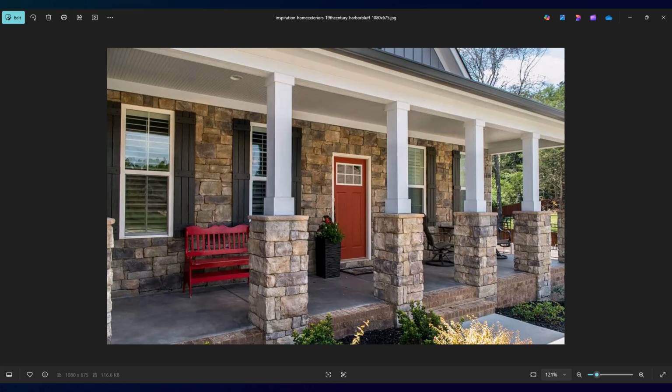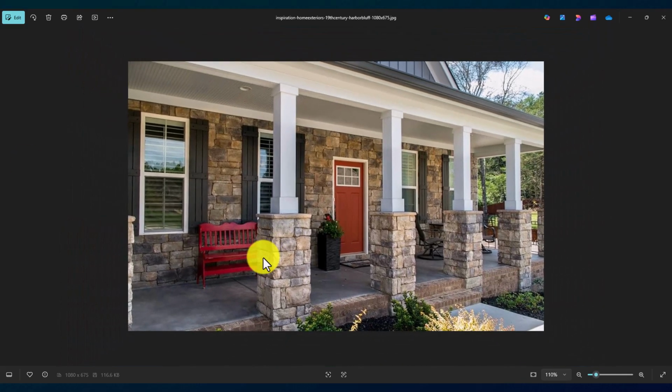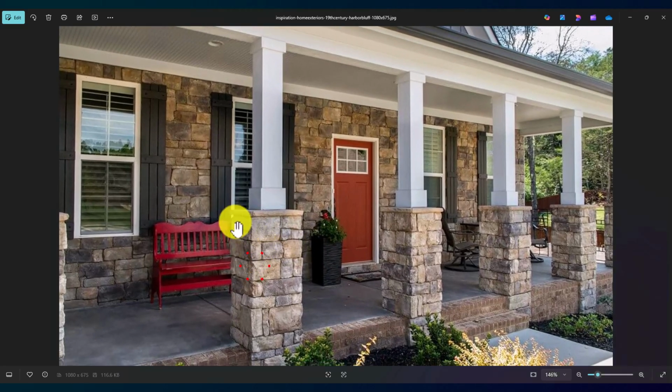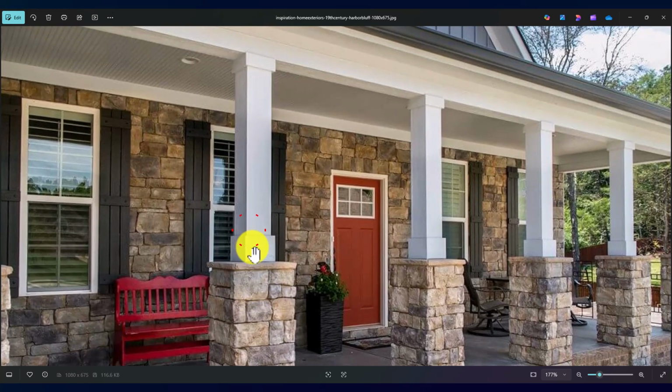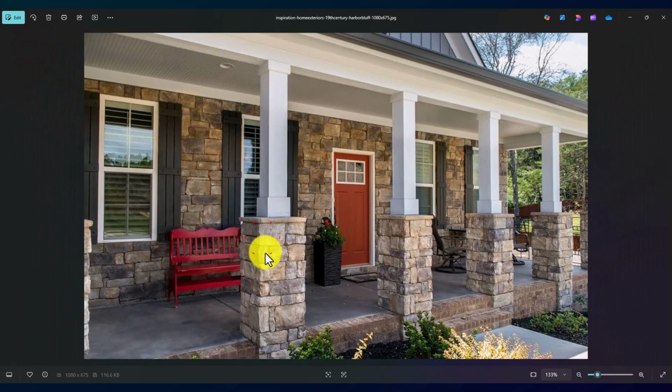Today's tutorial is going to be on how we can create master level columns such as the ones you see on the screen right now. These are called Craftsman style columns and typically they consist of having some type of base and then a molding on top and then a cap and then our column, and then usually have a top cap as well. And the base is usually either brick veneer or stack stone veneer type.